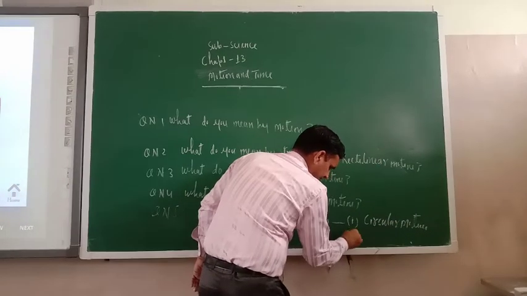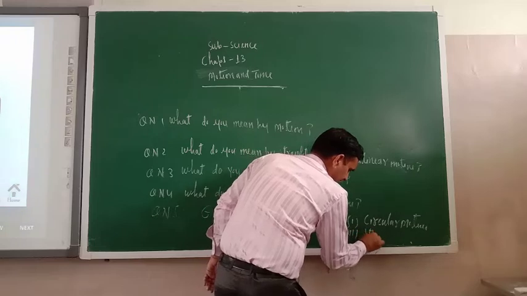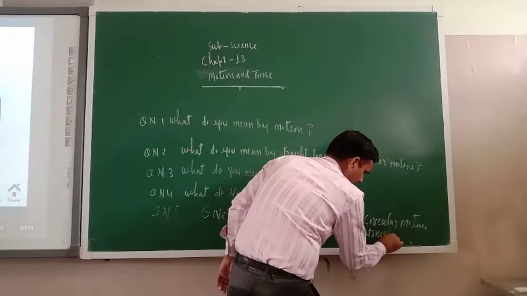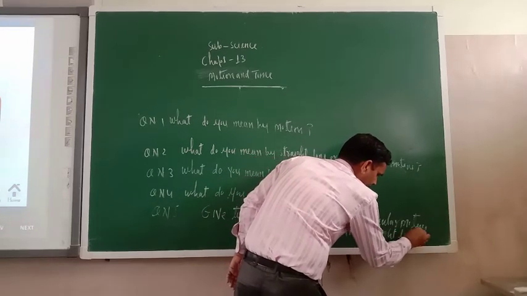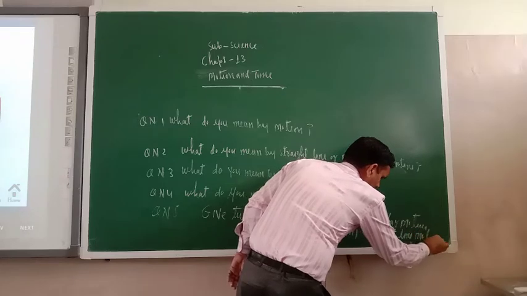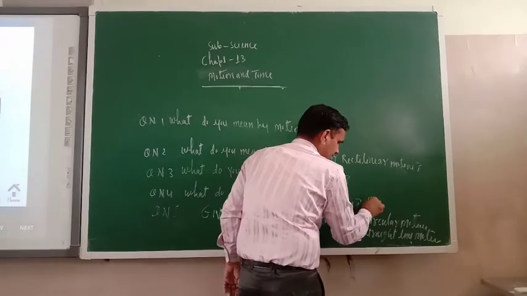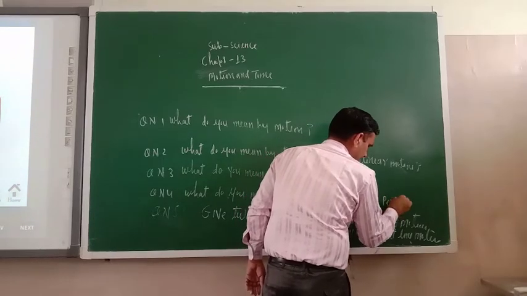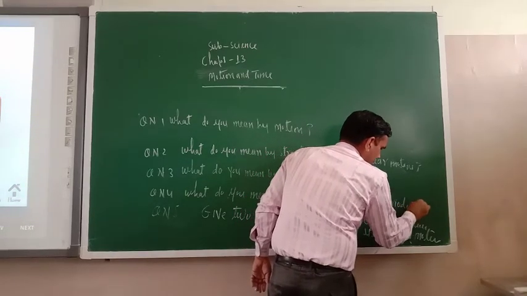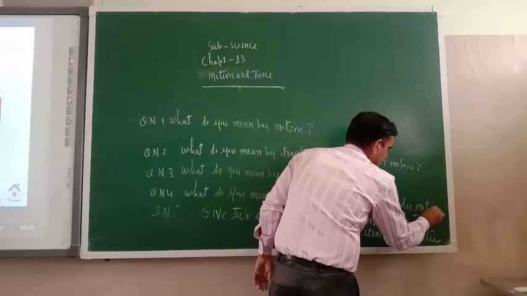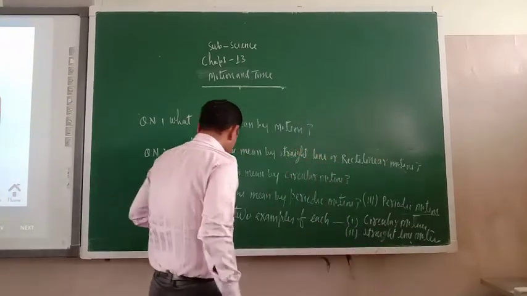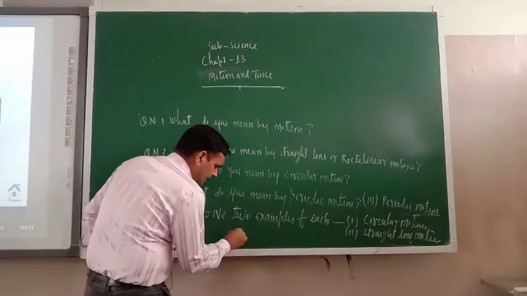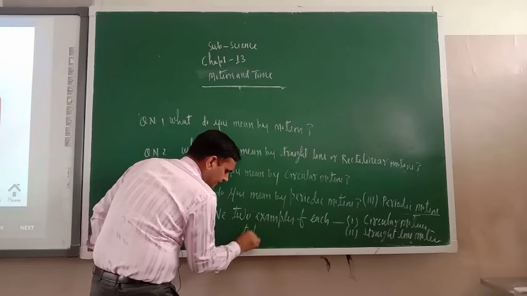Next one is straight line motion. And the last one, I am writing here, the third one, is periodic motion. You can write 2 examples of each type of motion.